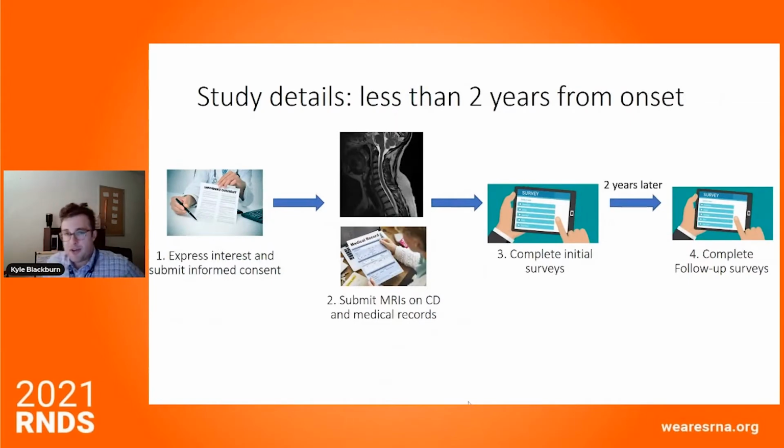Now, for people, we're trying to explore long-term outcomes. So to do that, I added a second data collection for people who are less than 2 years from onset. So they would go through the same process: express interest, fill out the consent, submit MRI scans and CDs, submit medical records, and then they would fill out surveys. And then 2 years later, they would complete most of the surveys again. We're trying to see if there have been any improvements, or is there any change in your condition, and really just trying to make sure that we understand the long-term impacts of this disease on the individual.